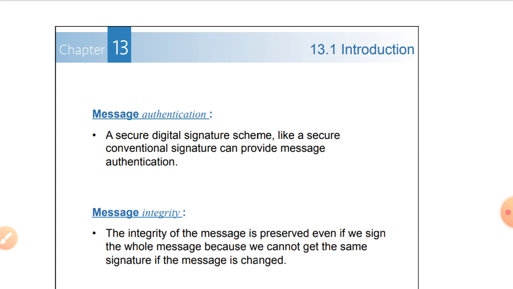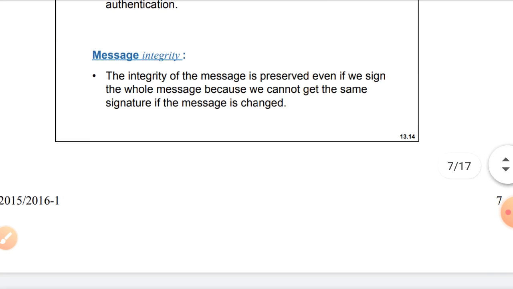And integrity, what is integrity? A third party should not do any modification. If any modification is done, the message is going to be rejected. How do we achieve this? At the receiver side we verify, and then you can easily find out whether the message was hacked by another person or not. So like that we get integrity.